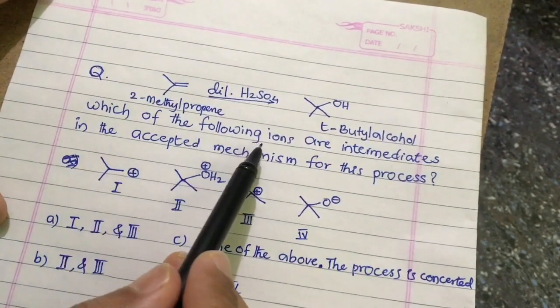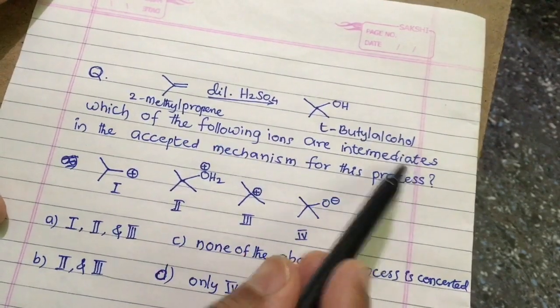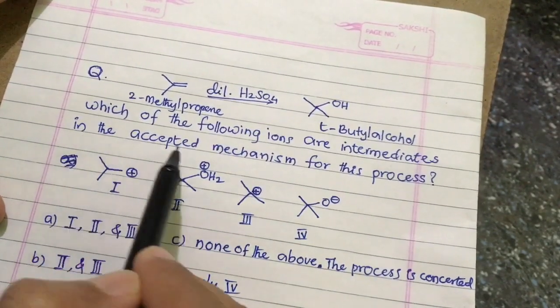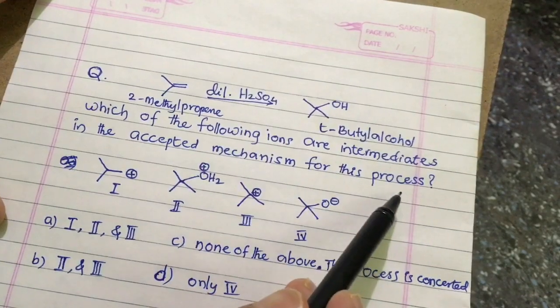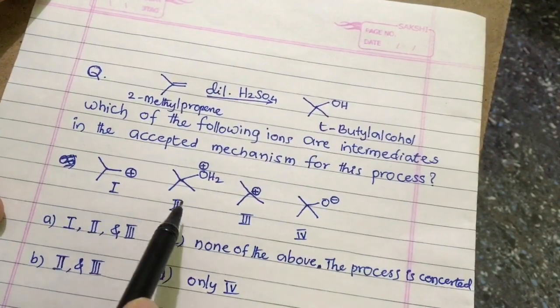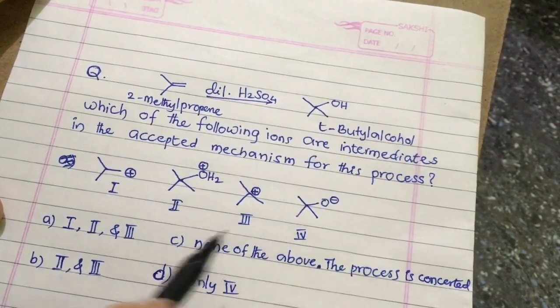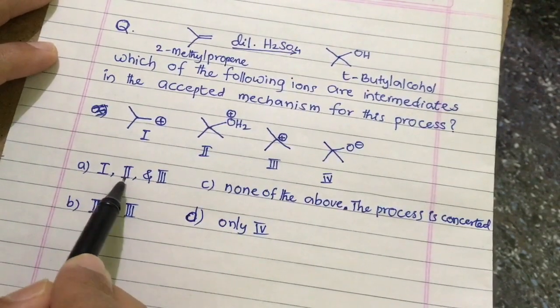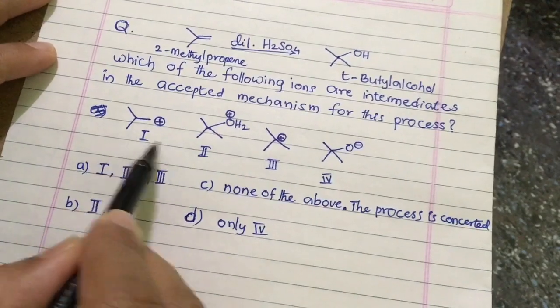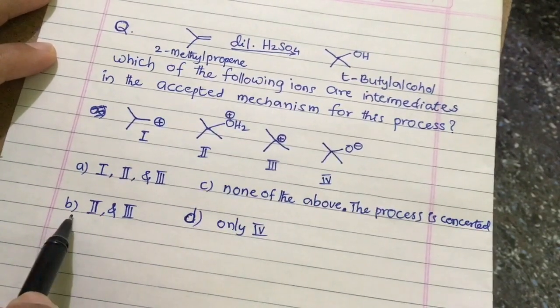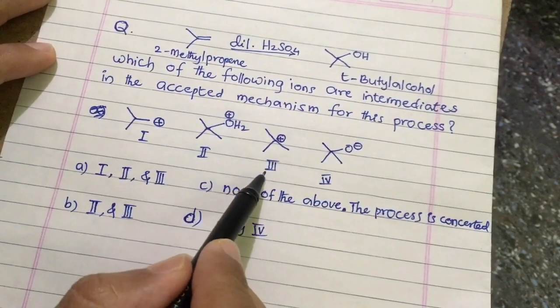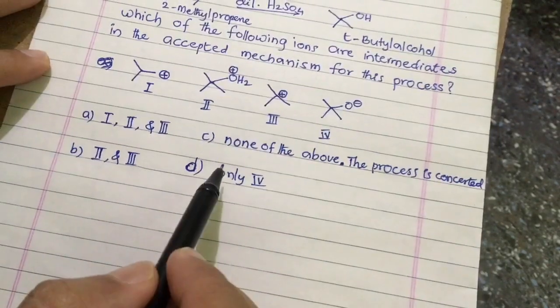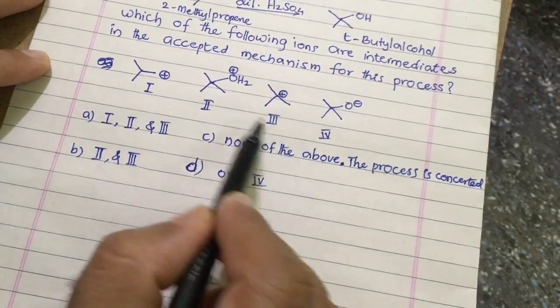Which of the following ions are intermediates in the accepted mechanism for this process? Intermediates are 1, 2, 3, 4. Then the options are given. Option A: 1, 2, 3 are correct. Option B: 2 and 3 are correct. Then option C: none of the above.